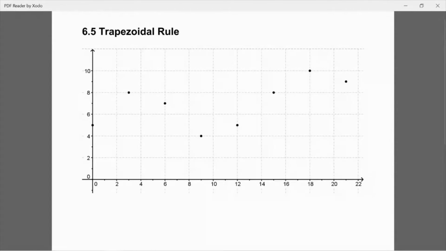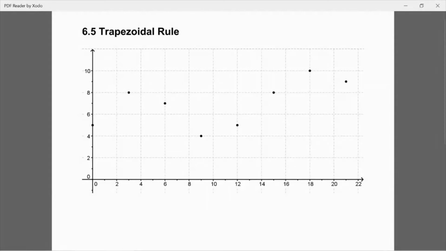One of the issues we ran into with rectangular approximation was that when we had a table of values, if we did a left-hand approximation or a right-hand approximation, we would essentially disregard one of the points in our table. And really a midpoint approximation, like we discussed back then, was a very bad way of dealing with the table of data, because we could only use a midpoint based on the values that we knew. So that required us to throw out essentially half of our data points when we were doing an approximation. So we're going to do a method today called the trapezoidal rule or trapezoidal approximation that is going to allow us to use all the data points. So we're going to talk about how this works.